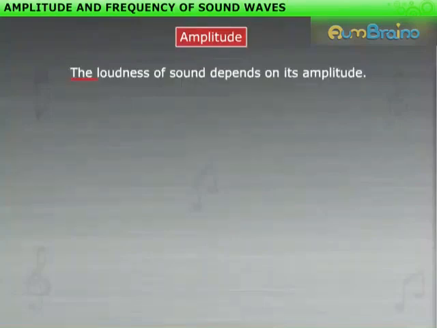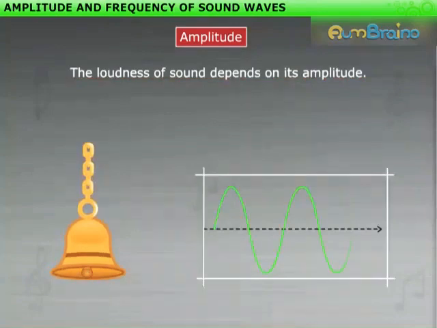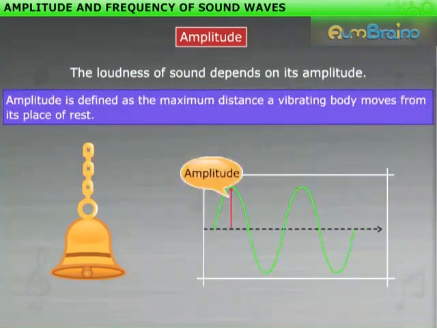Amplitude and frequency are two important properties of any sound. The loudness of sound depends on its amplitude. Sound travels in a wave, which is the displacement along an axis. Amplitude is defined as the maximum distance a vibrating body moves from its place of rest.